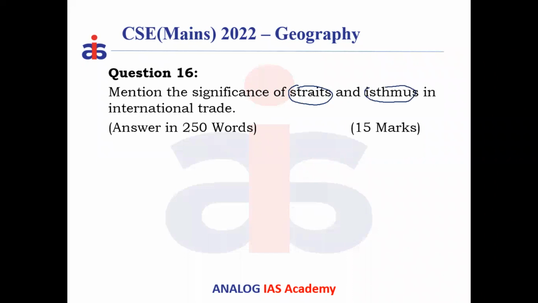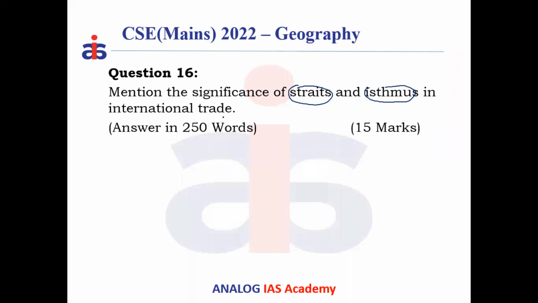So isthmus and straits also act as choking points. What is a strait? It's a narrow water channel that connects two large water bodies. That's called a strait. And an isthmus is a narrow landmass that connects large landmasses or continents. So there are various straits and various isthmuses which act as trading routes for international shipping transport. It has great importance.